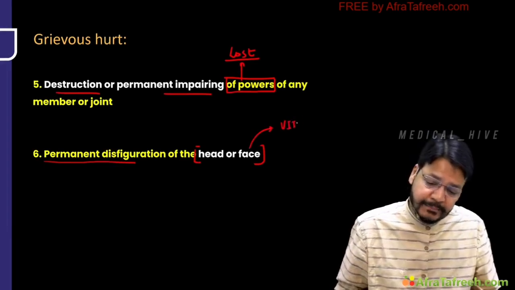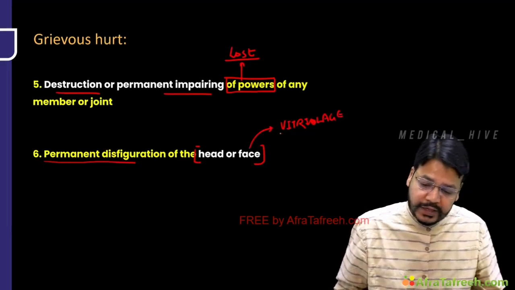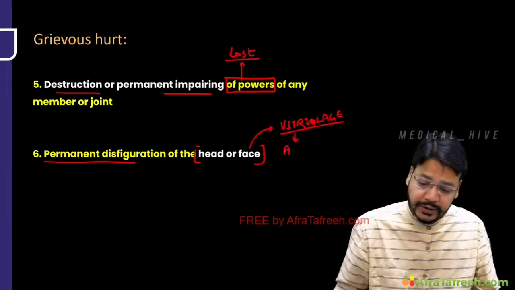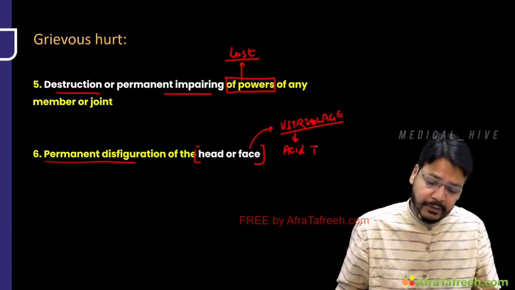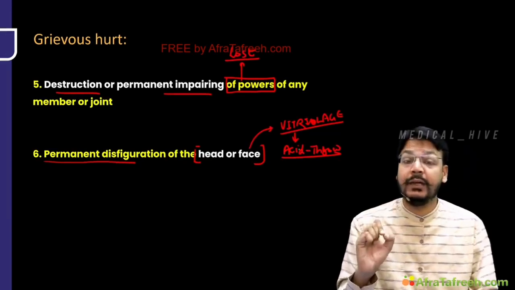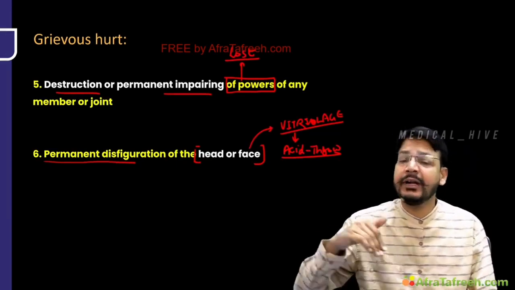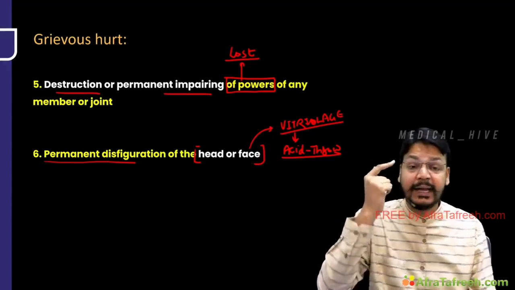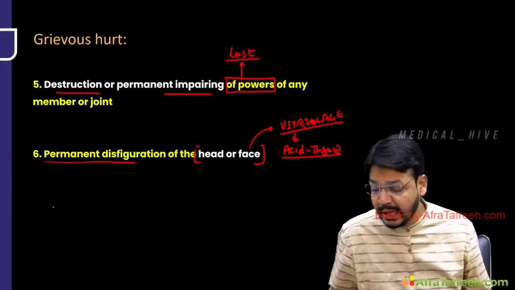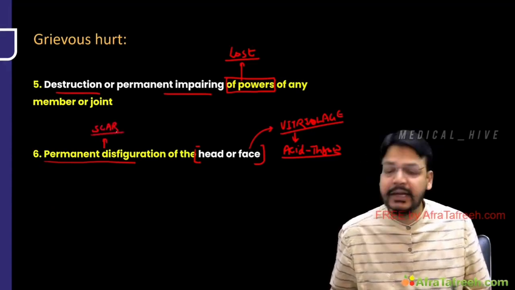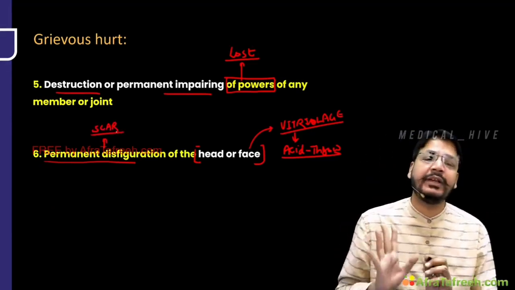A very, very simple word is vitriolage. What is vitriolage? Vitriolage is a different thing. It is acid throwing. I'm not talking about the punishment, punishment I'll discuss later. Acid throwing on the body, on the face and the head. And if there is a permanent scar mark left, my dear friend, this will be the sixth one of grievous hurt.